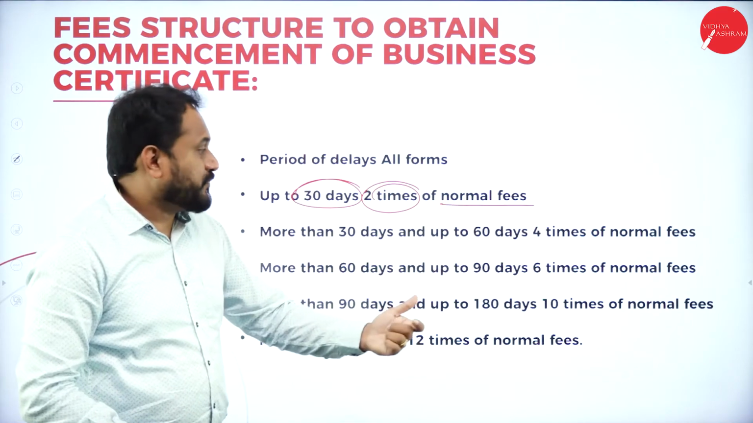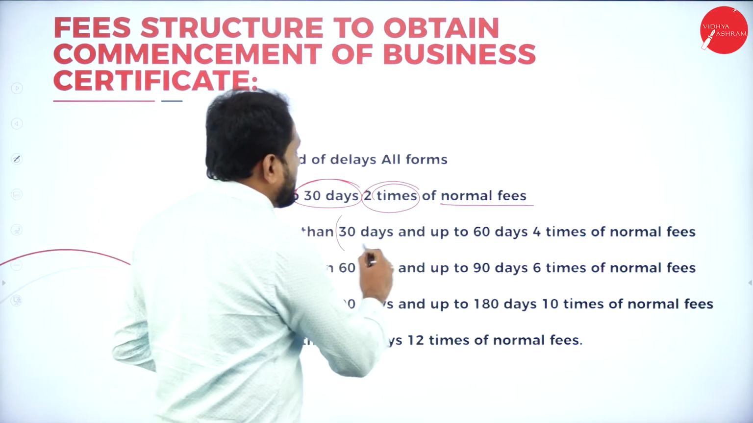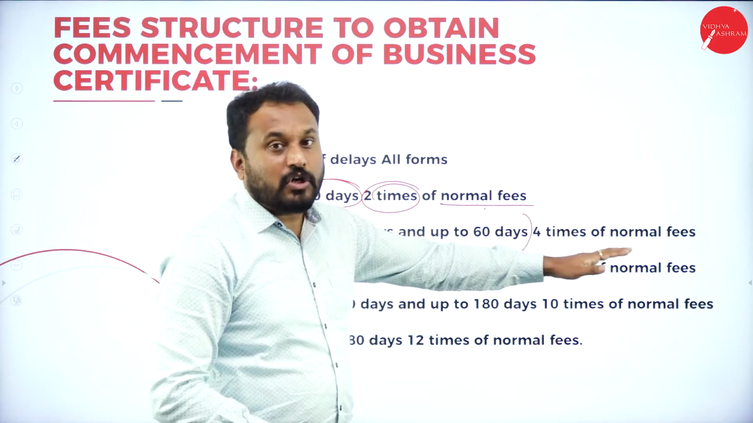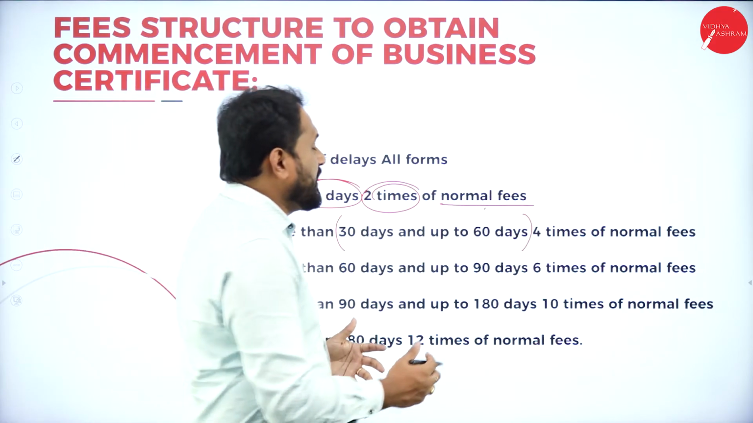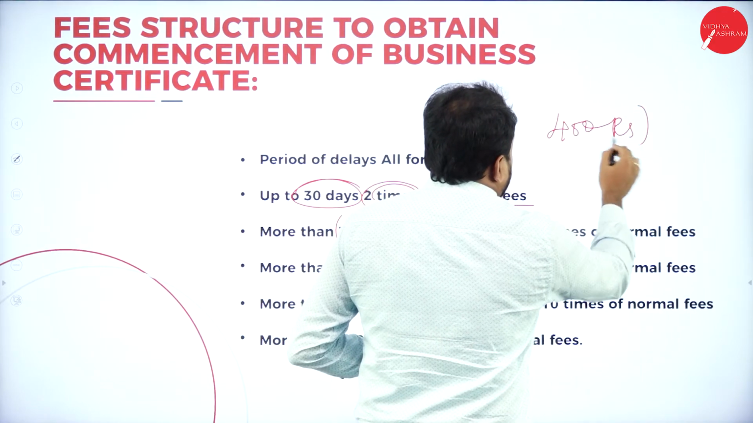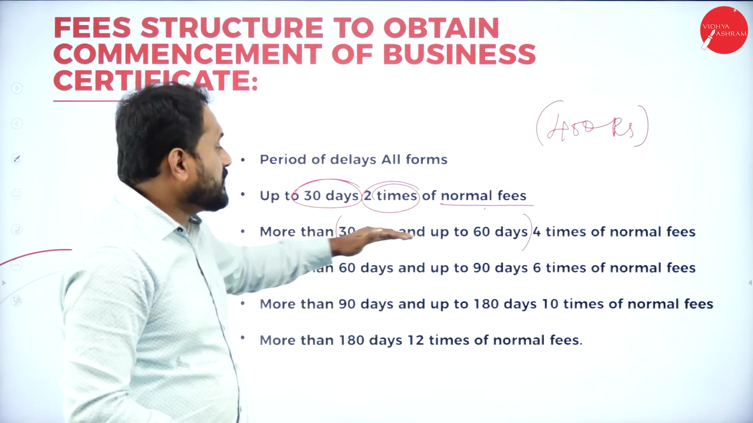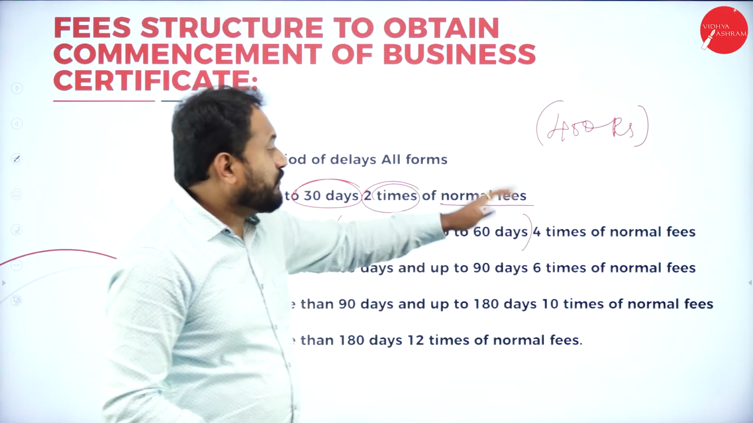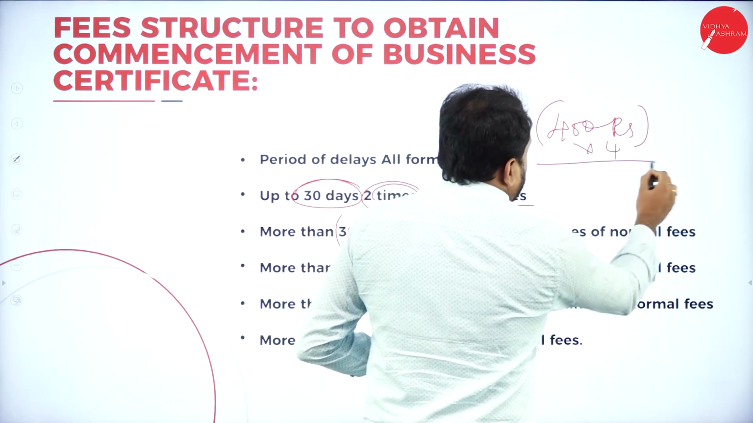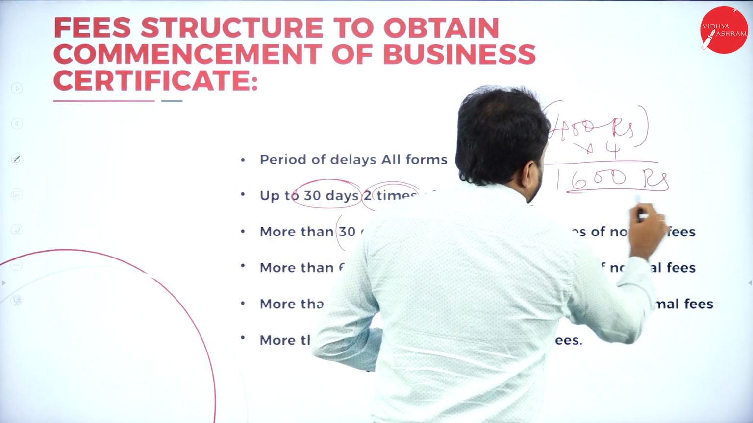That is a penalty. More than 30 days and up to 60 days, that is, you have a slab of 30 days to 60 days. The penalty is what? 4 times of normal fees. Say for example, we had 400 rupees, and the slab we have already gone with. Now, if you don't file, and you go 30 to 60 days, it is 4 times the nominal fees. That means into 4, so 4 4s are 16. So this is what your penalty is.